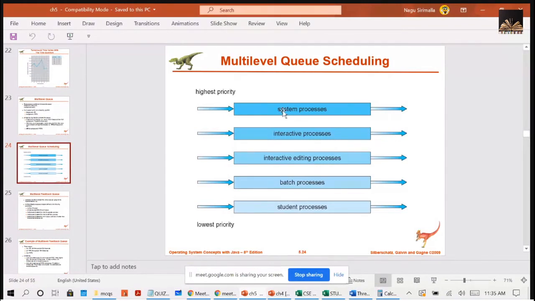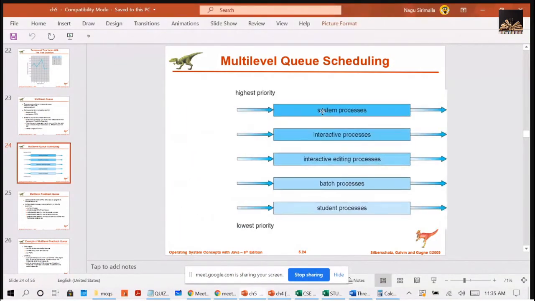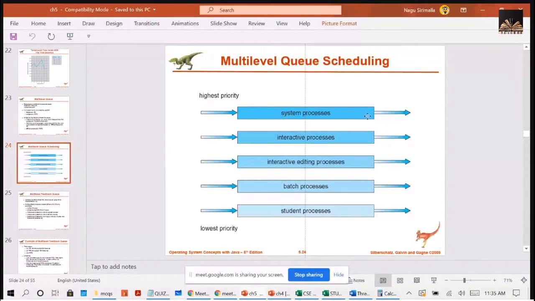The system processes get the highest priority because these are foreground processes directly connected to the CPU, so they will be given to the CPU first.